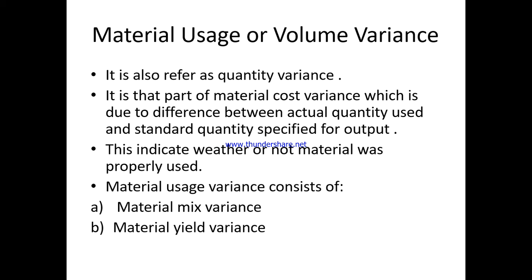Second, material usage or volume variance. It is also referred to as a quantity variance. It is that part of material cost variance which is due to the difference between actual quantity used and standard quantity specified for output. This indicates whether or not material was properly used. Material usage variance consists of material mix variance and material yield variance.